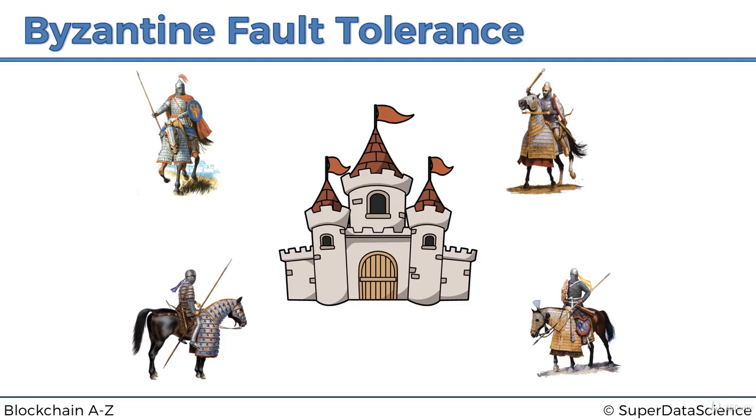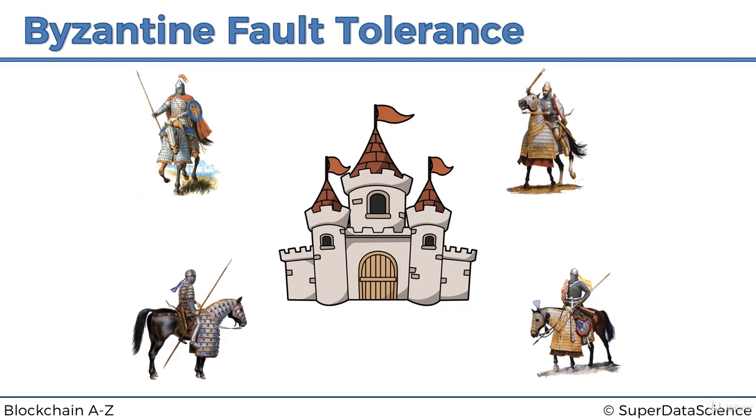In fact, whether they attack or retreat, the majority of these generals have to come to an agreement, a consensus, on what they're doing. If in this case 3 out of 4 say we're attacking and they attack, they'll win. If 3 out of 4 say we're retreating and they retreat, they'll all be safe and fine. However, if they have chaos and they don't come to a consensus, they will be destroyed by the enemy, and that's how the problem stands.